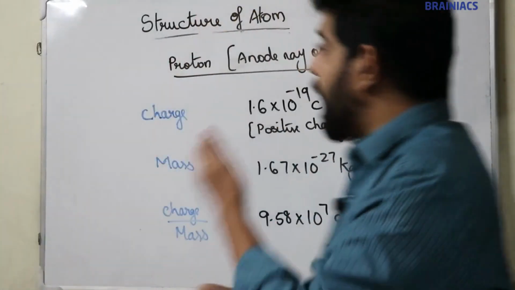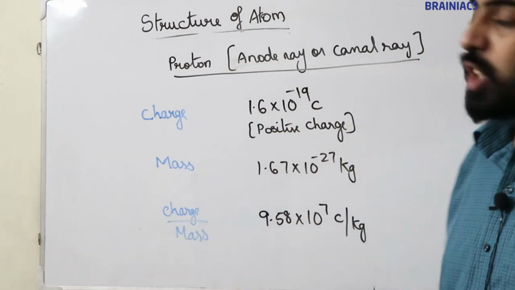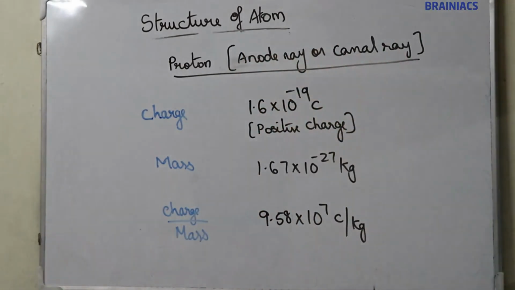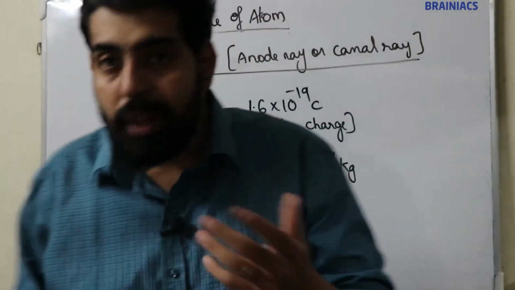Moving on to next topic, that is proton. Charge, mass and charge by mass ratio of proton. Now protons are also known as anode ray or canal ray. So charge, mass and charge by mass ratio of proton or anode ray or canal ray.